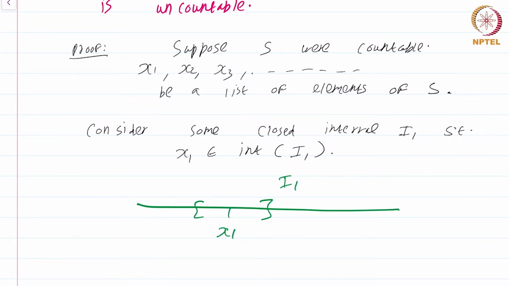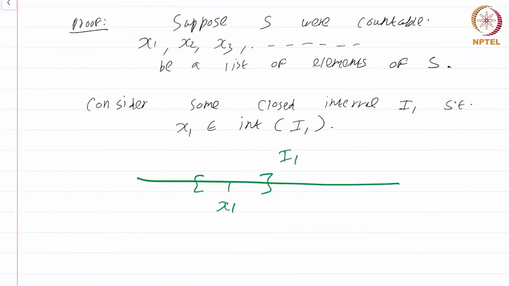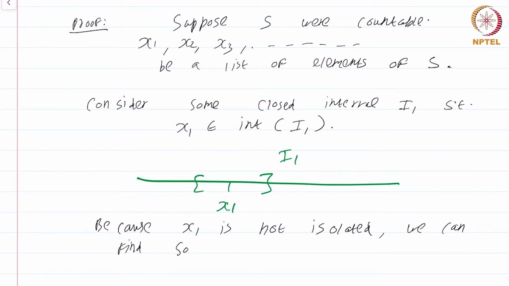Now because x1 is not isolated, it's a limit point, we can find some y1 in this set S such that y1 is there in the interior of I1 and y1 is not equal to x1.